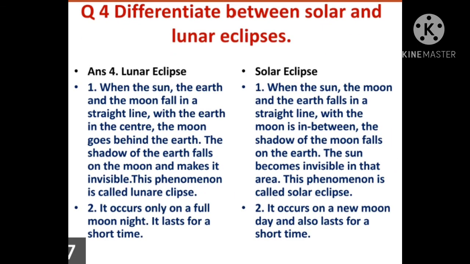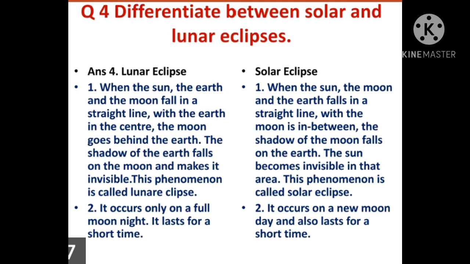Question number 4. Differentiate between solar and lunar eclipse. Now its answer. Lunar eclipse: when the sun, the earth and the moon fall in a straight line with the earth in the center, the moon goes behind the earth and the shadow of the earth falls on the moon and makes it invisible. This phenomenon is called lunar eclipse.